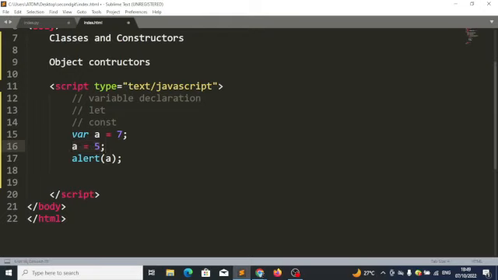Initially, we created a container called A and inserted 7 inside it. On line 16, you are referring to the same container, so it goes straight to that container and changes the content from 7 to 5. So we still have a single container. When you say alert A, it will alert the content of that container. So this alerts 5. Do we get the explanation of that? Yes, sir. Okay.